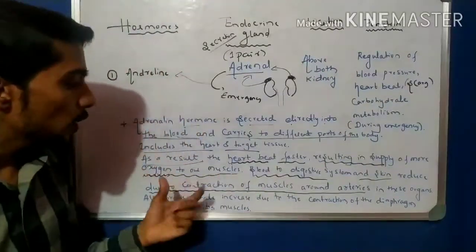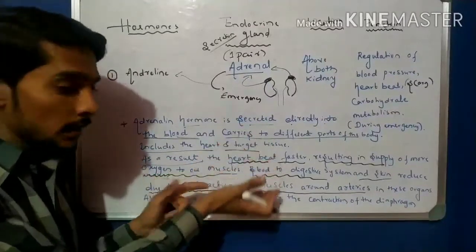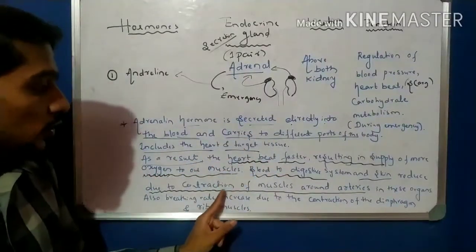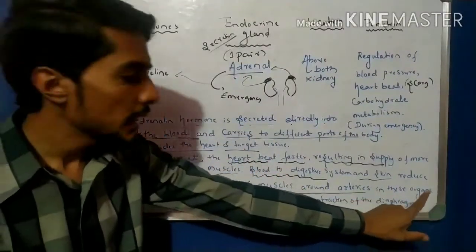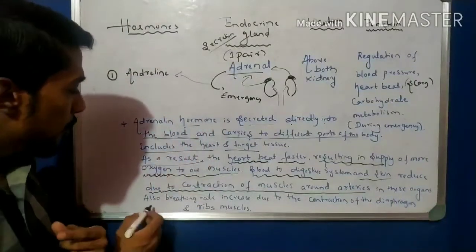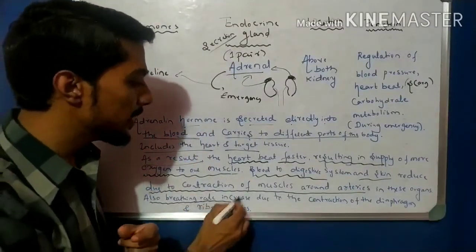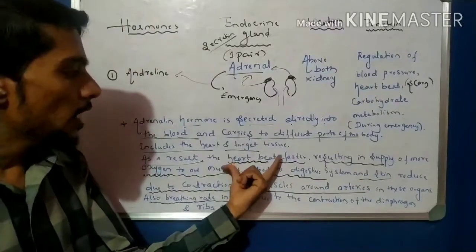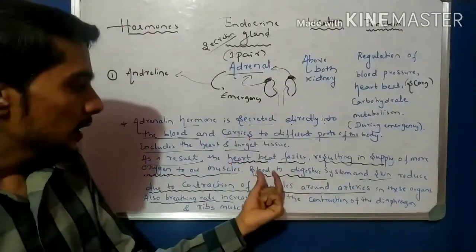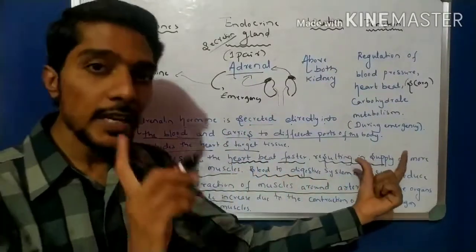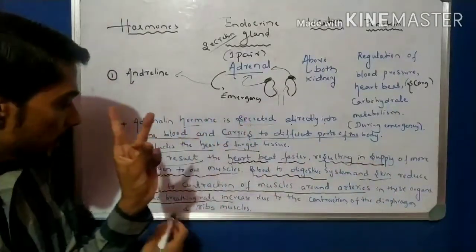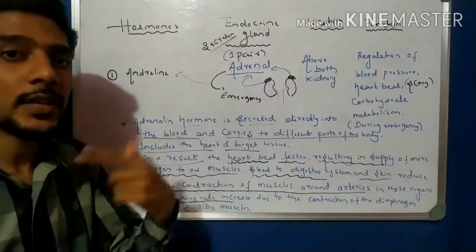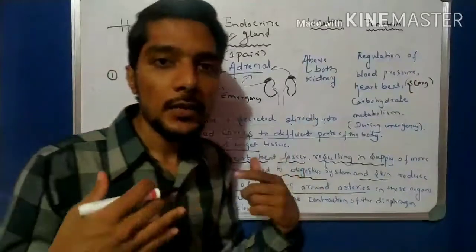Okay, blood to the skin is reduced because of the high heartbeat, and that happens due to contraction of the muscles around the arteries. In these organs, breathing rate also increases. So one change is the heartbeat increases, and the second is that the blood to the digestive system and the skin is reduced. The third one is that the breathing rate is increased. That is explained in the first one.